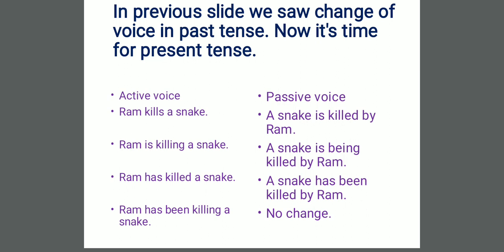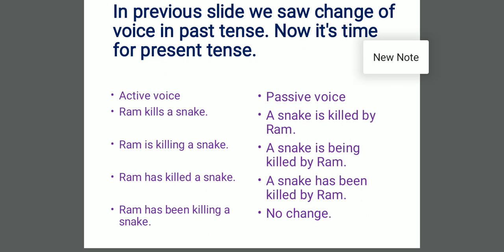The verb kills shows here that this sentence is in present tense. So, a snake is. Which be family member have we used? Is. Why? Because snake is singular. If our subject had been plural, we would have used are. But here snake is singular, so we will use is only. A snake is killed by Ram.